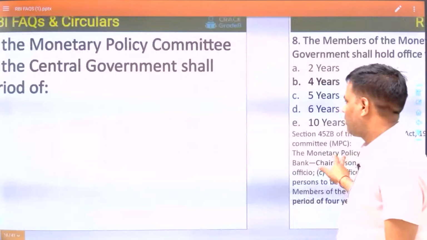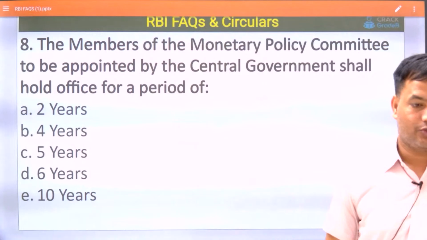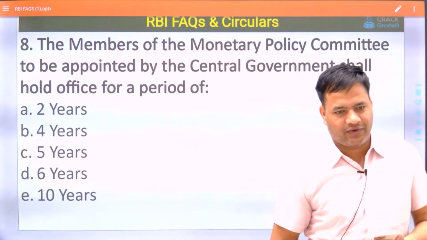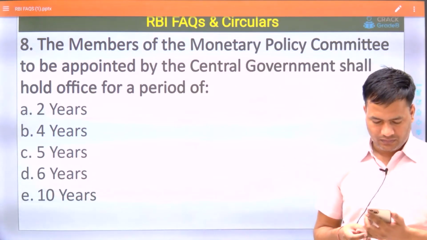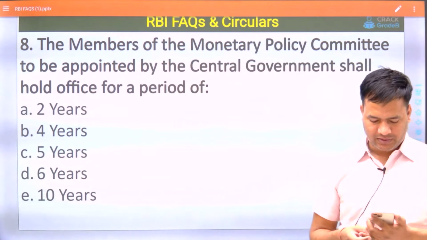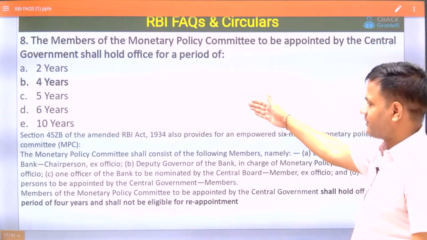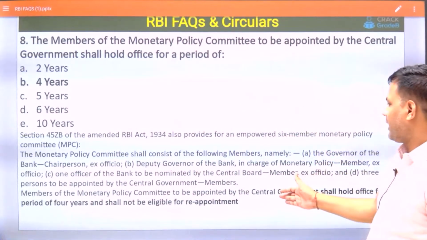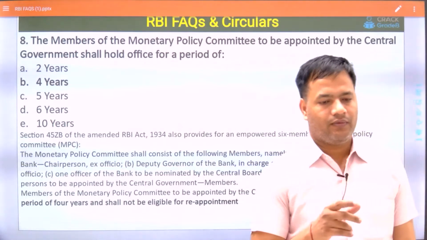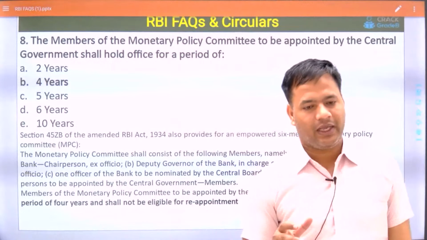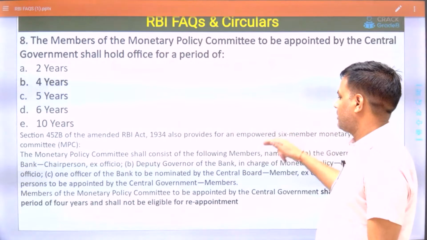And one more thing you can tell, are they eligible for reappointment or not? This question was asked in RBI Grade B Phase 2 2017. Are they eligible for reappointment or not? Yes, they are not eligible for reappointment. So 4 years is the tenure, and they are not eligible for reappointment. Also, you must know the names of these 3 members. Once the question was asked, the names of the committee members were asked.